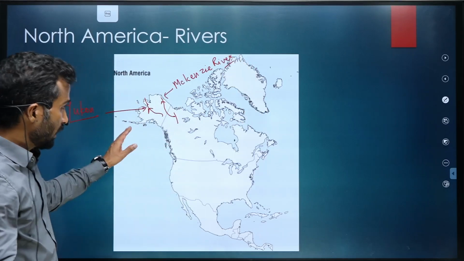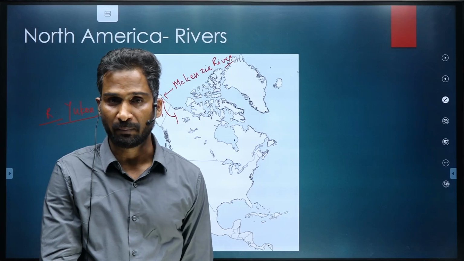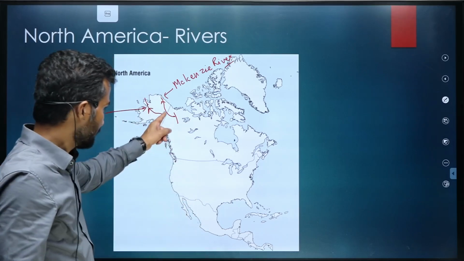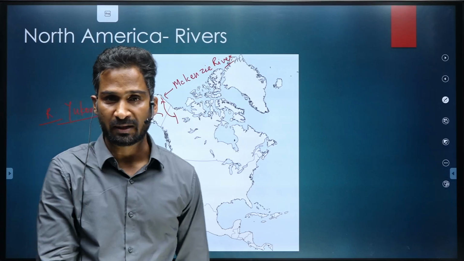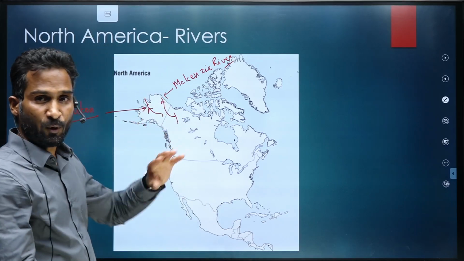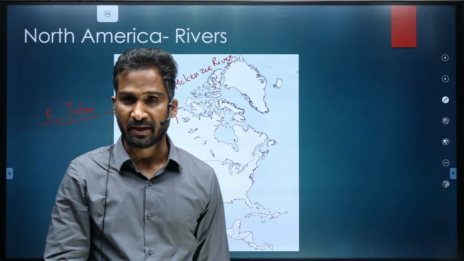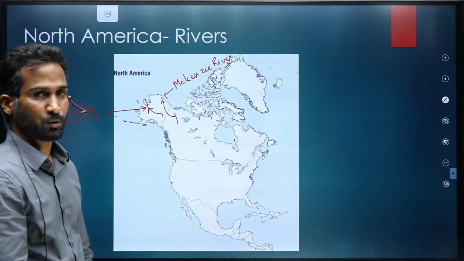So these two are the north flowing rivers of North America. Mackenzie River from Canada to Alaska and then ultimately draining into Arctic Ocean. Yukon River flowing in Alaska, originating from Alaska Range and then draining into Arctic Ocean.